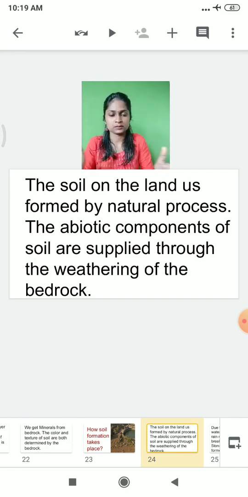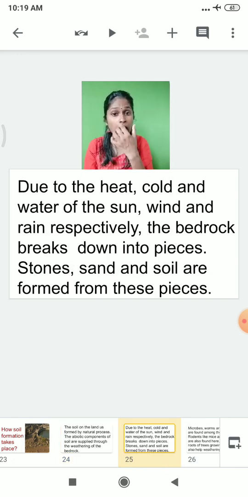What is the meaning of the weathering of the bedrock? Weathering means breakdown. Bedrock means very big stone particles. So when big stone particles get broken down into soil, we call it weathering of the bedrock. Now, how does this weathering occur? Because of the heat, the cold, the water, the sun, the wind and the rain, the bedrock breaks down into small pieces, and as a result stones, sand and soil are formed. Did you understand what I want to tell you over here?